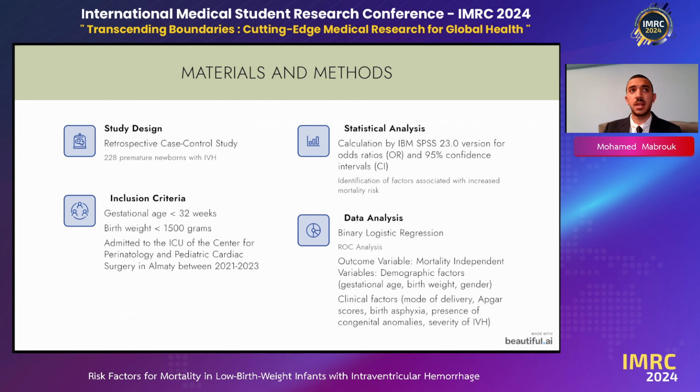For the statistical analysis, I used IBM SPSS to calculate the odds ratio. I used that because I needed to identify the factors associated with increased mortality risk. For my data analysis, I needed a binary logistic regression model, together with ROC analysis, having two kinds of variables: first, mortality as the outcome variable, and second, the clinical factors as independent variables.